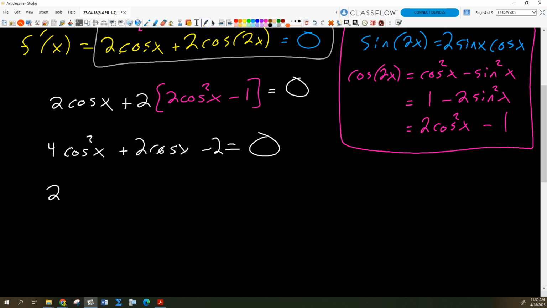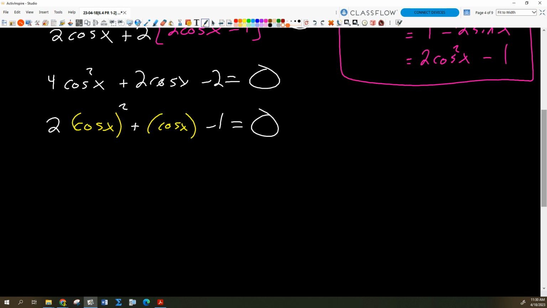I'm going to rewrite this as 2 times cosine x quantity squared plus cosine x minus 1 equals 0. Well, look, that just looks like a quadratic equation with coefficients 2, 1, and negative 1, right? Where a, b, and c are 2, 1, and negative 1. So that factors. If I just forget about the fact that those are cosines, we know that that's going to factor.